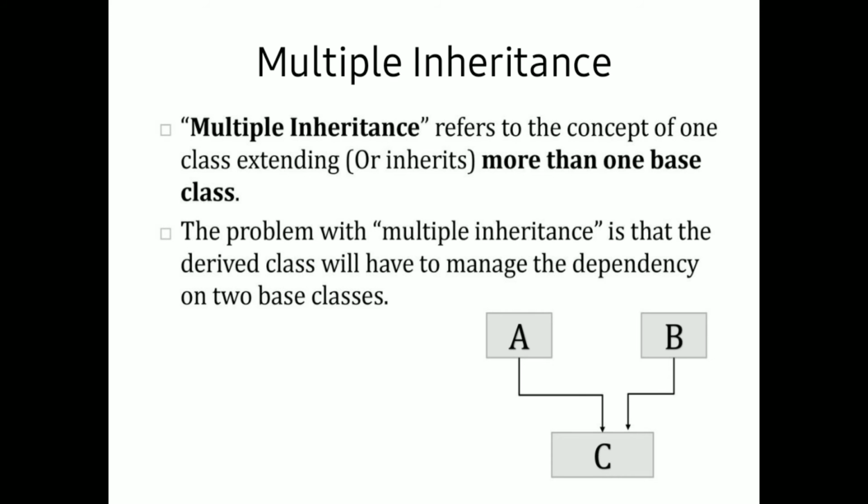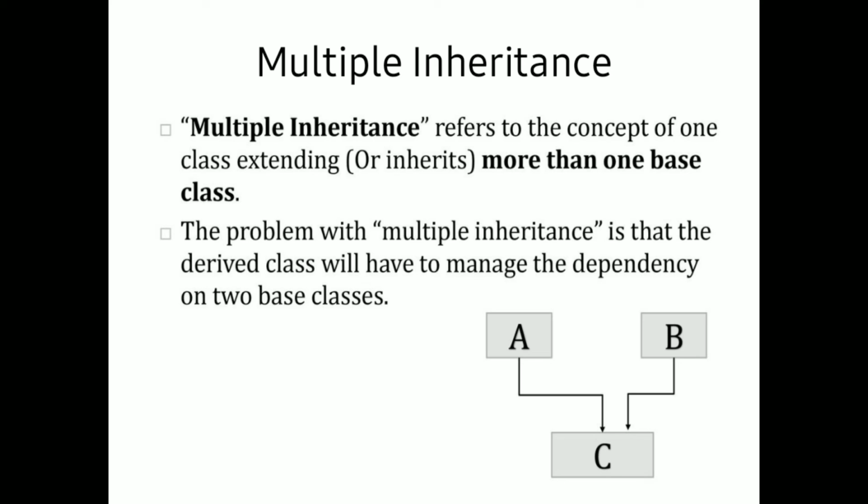So let us understand the mechanism of multiple inheritance. Multiple inheritance refers to the concept of extending multiple superclasses by a single subclass. That is, one subclass can extend the properties of two or more superclasses, so two or more parent classes.